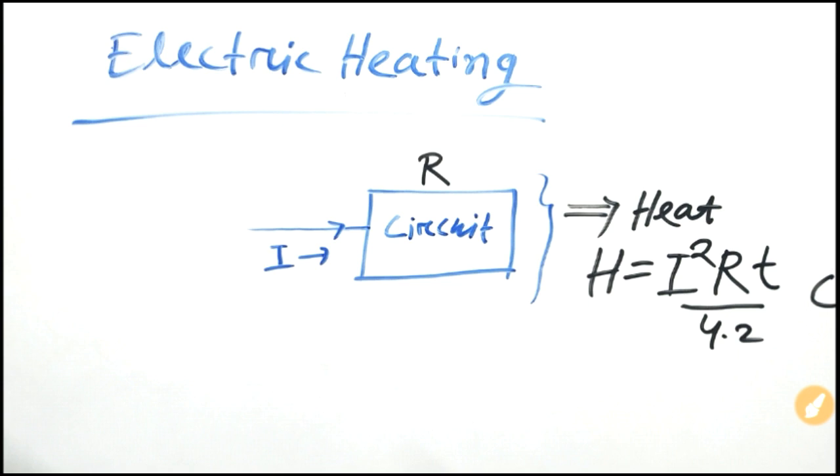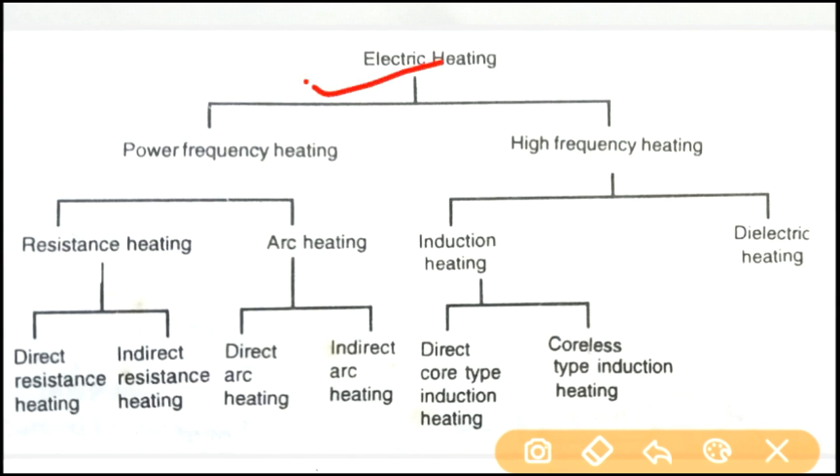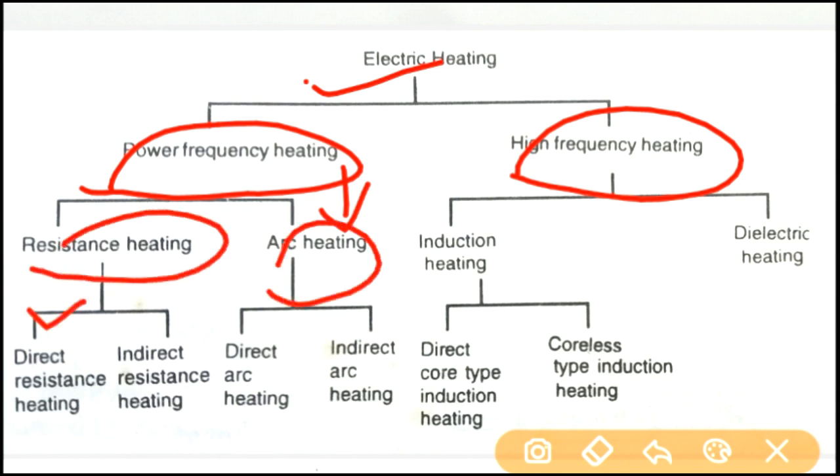Now let us see the classification of electric heating. This electric heating is classified into mainly two types: power frequency heating and high frequency heating. In the power frequency heating method, we have resistance heating and arc heating, that is direct resistance heating and indirect resistance heating.